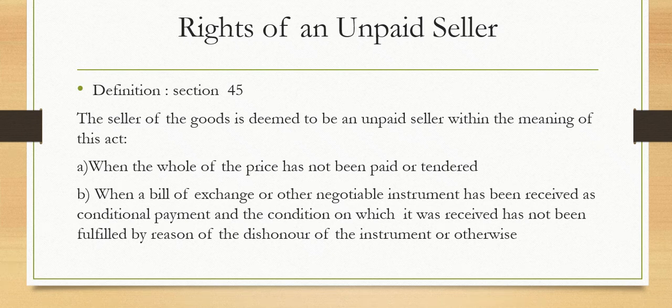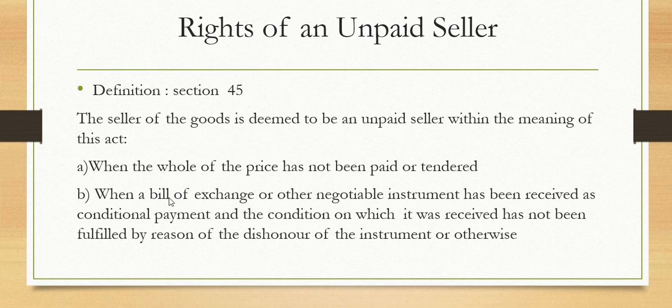So in this video we're going to start with the rights of an unpaid seller. According to section 45, what do you mean by an unpaid seller? The seller of the goods is deemed to be an unpaid seller within the meaning of this act. Basically there are two meanings. One is when the whole of the price has not been paid or tendered, meaning the price of the goods has not been paid by the buyer to the seller. At that time he is known as the unpaid seller.